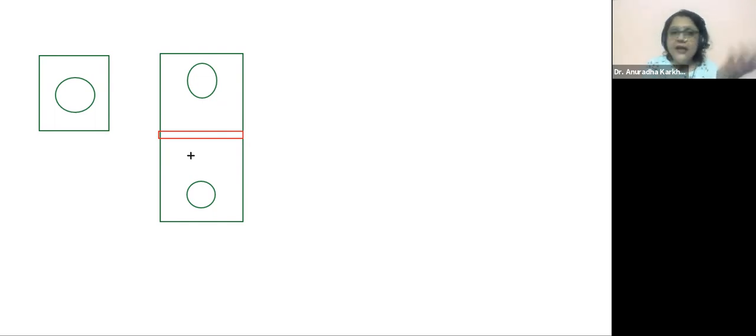No. That means each cell will have to contribute a primary cell wall on that part which does not have the cell wall. Correct? Got it? So now what will it do? It is going to now make a cell wall which is going to contain what?